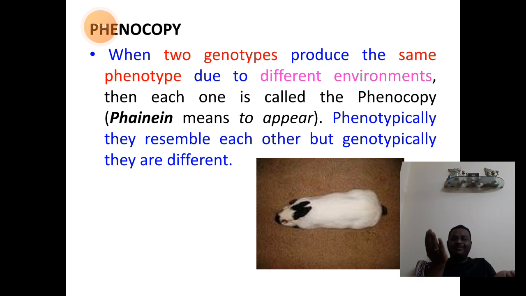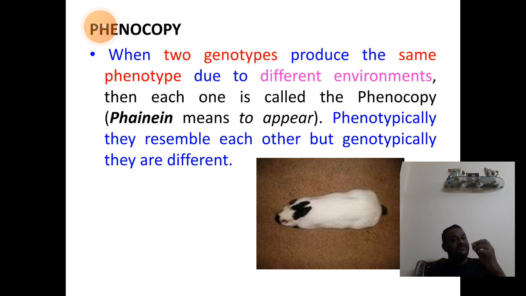Okay, so we originally have phenotype A. The other organism of a different genotype will copy the phenotype of the same organism as that of A. When B copies the characters of A into it, even though it has a different genotype, at a different environment, we call these two individuals as what? Phenocopies. Hope the concept is clear. So, when two different genotypes produce the same phenotype at different environmental conditions, we call it phenocopy.